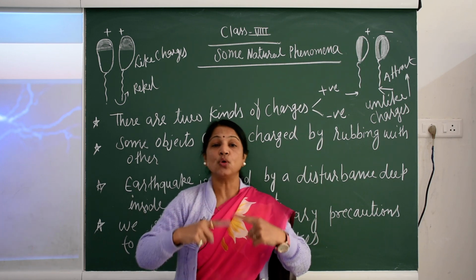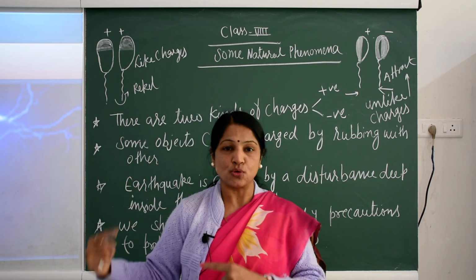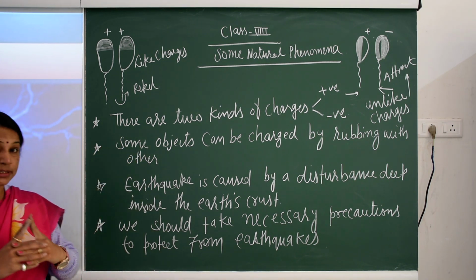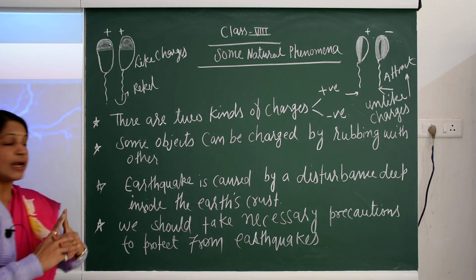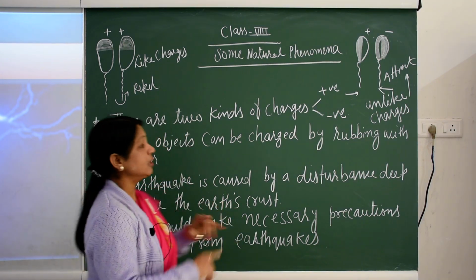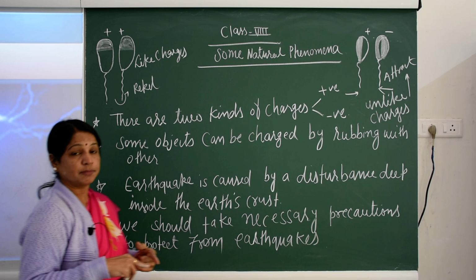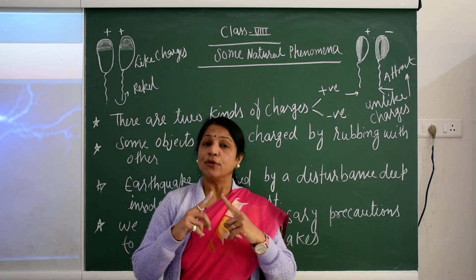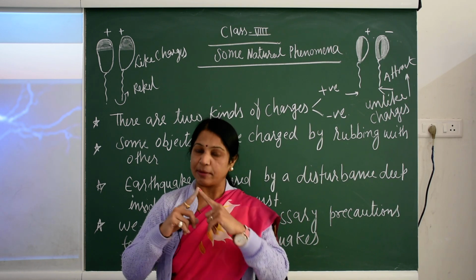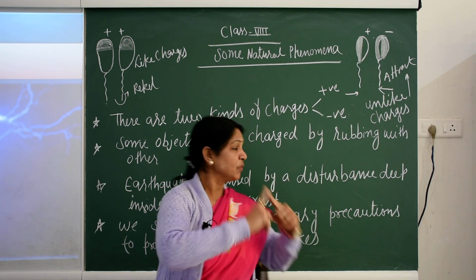We are going to see this in today's video. First, there are two kinds of charges, positive and negative. Some objects can be charged by rubbing them with others. Once we rub a few things, that creates charges, which may be positive or negative.